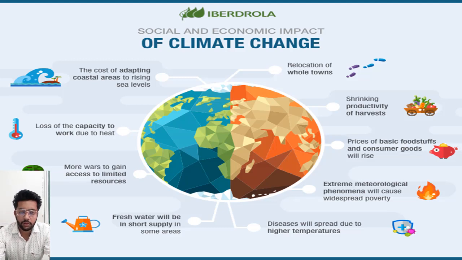Fresh water will be in short supply in some areas. We are facing a lot of difficulty for the drinking water. The areas like Rajasthan and Madhya Pradesh and Gujarat are not getting the proper drinking water. So that is a major problem occurred due to the climate change. More wars to gain access to limited resources. If the resources are limited, the countries will fight each other, so the wars will come. Loss of the capacity to work due to heat. We can't work in so much heat, so the work capacity of the humans will be lost.